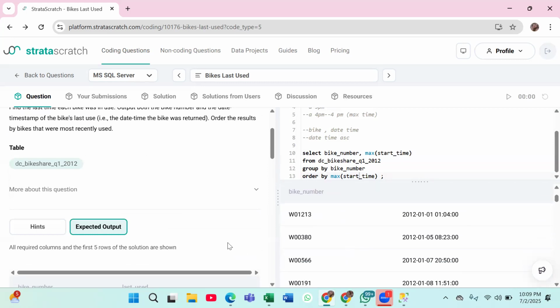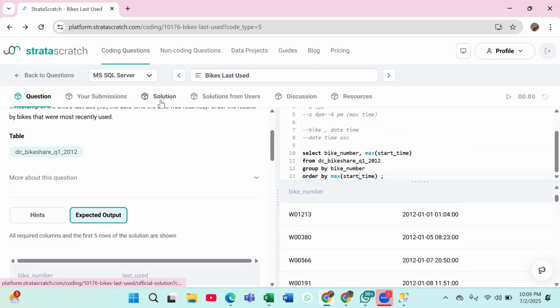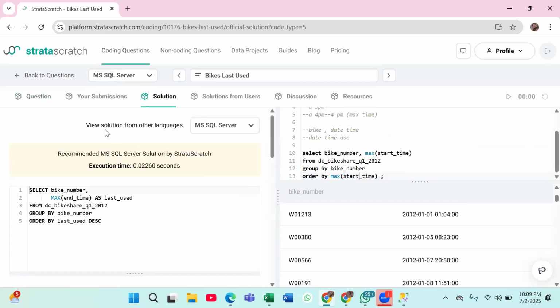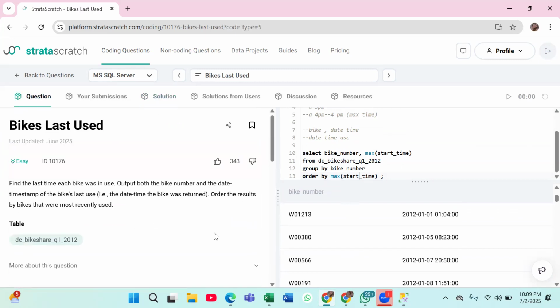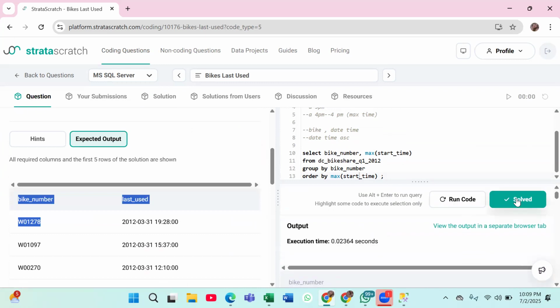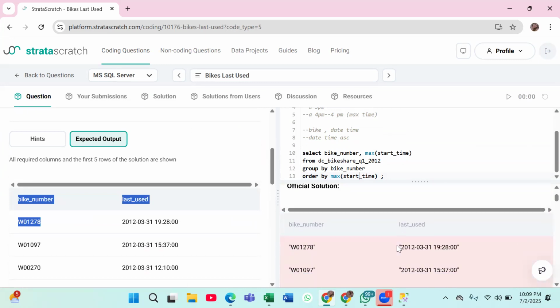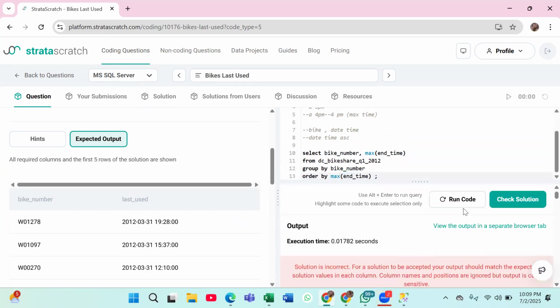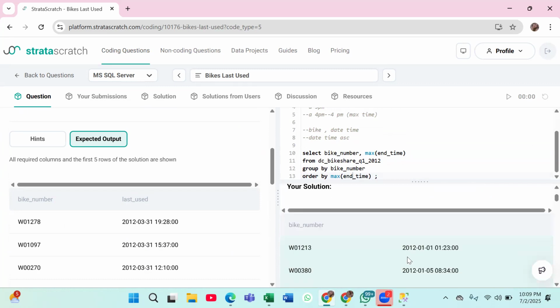Then it will give you the answer, whether it was matching or not. Here you can see that your expected output is different. Can you put the end time? Because I put the end time and it is working correctly for me. Let me look. Yes, end time, it's working.